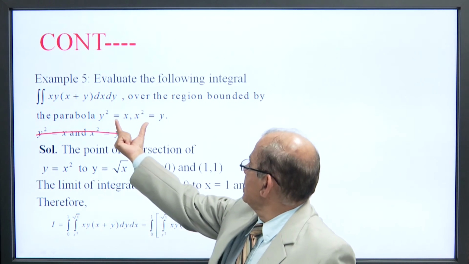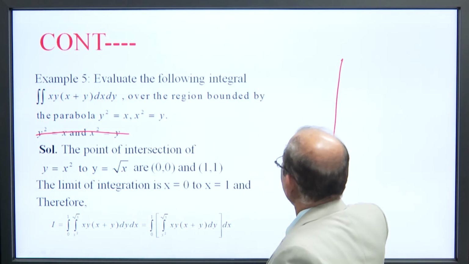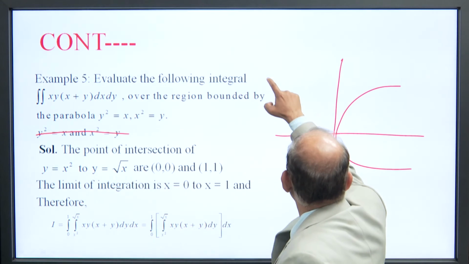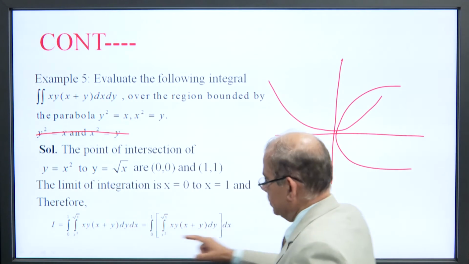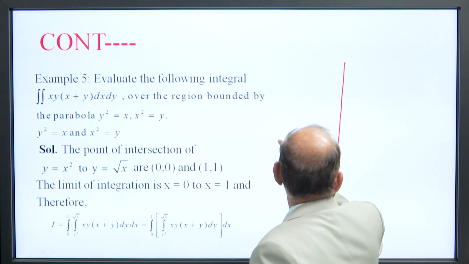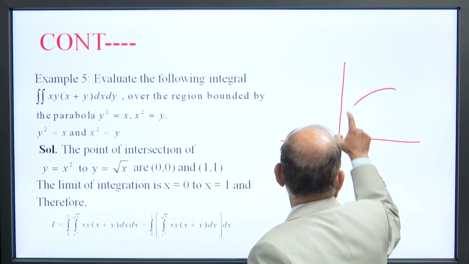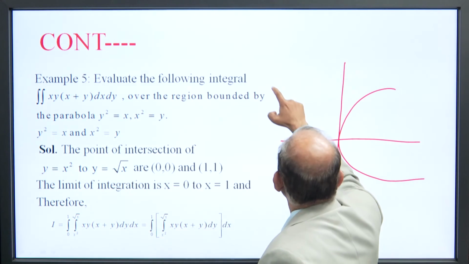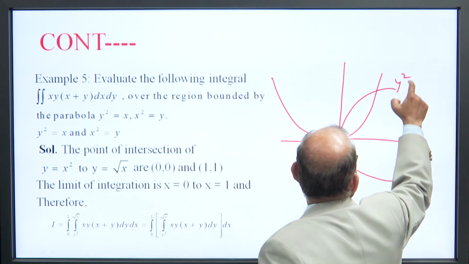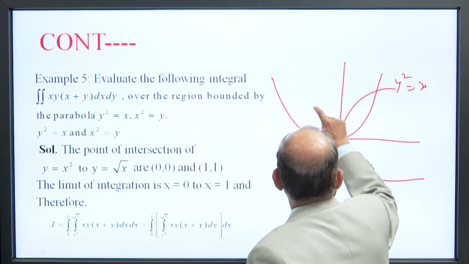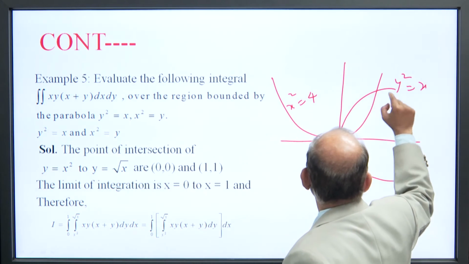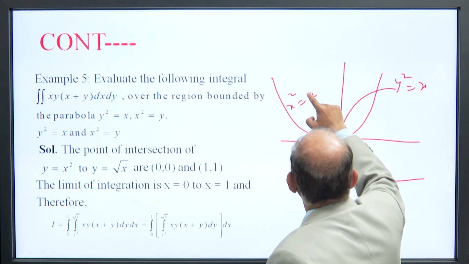The points of intersection of these curves come from y square equal to x and x square equal to y. The boundary region is bounded by these two parabolas.